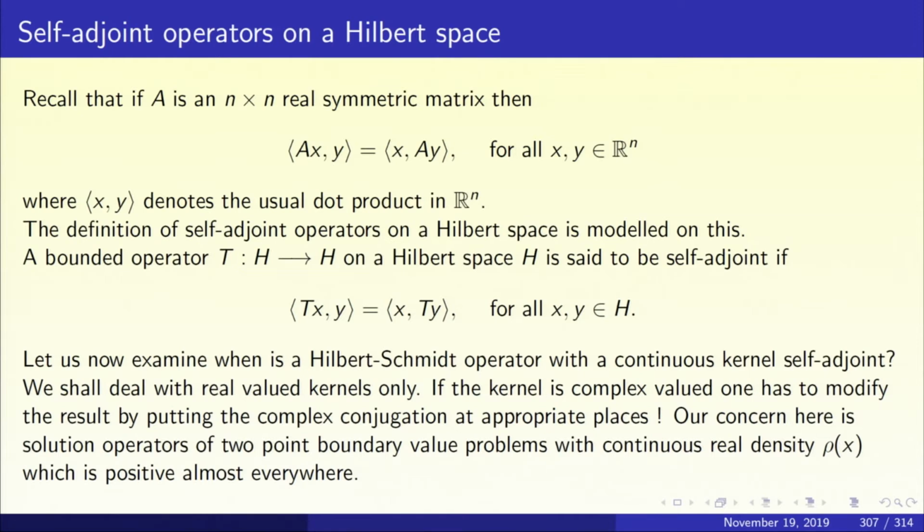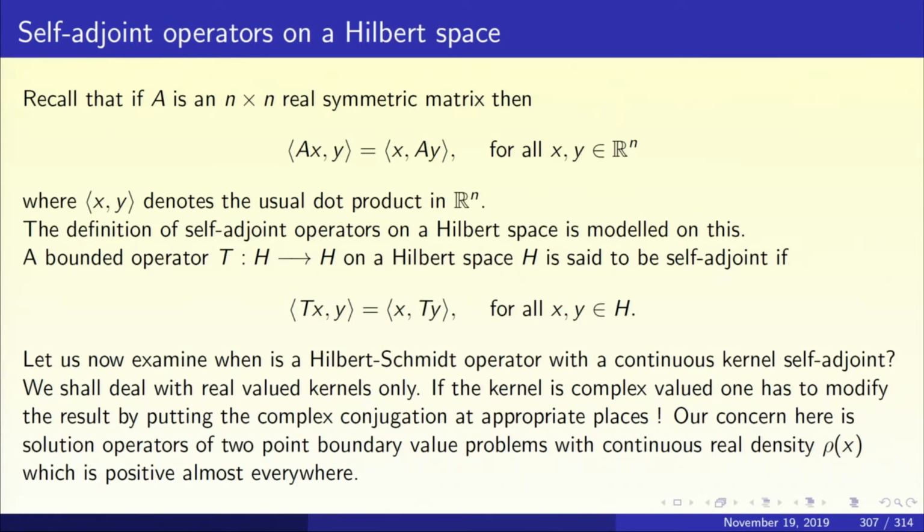Again, let us begin with the finite dimensional setup. Recall that if A is an n cross n real symmetric matrix, then the dot product of Ax and y is the same as the dot product of x and Ay. So, the real symmetric matrix satisfies this equation: inner product of Ax and y equal to inner product of x and Ay for all x and y in Rn.